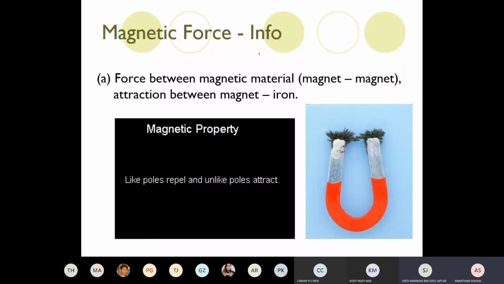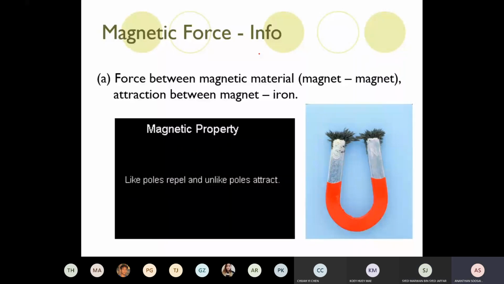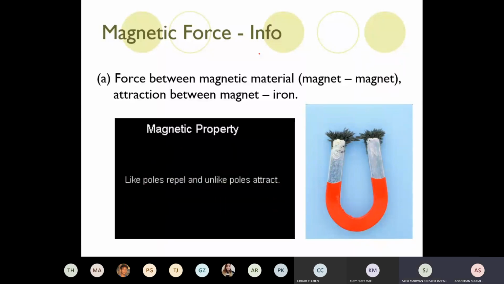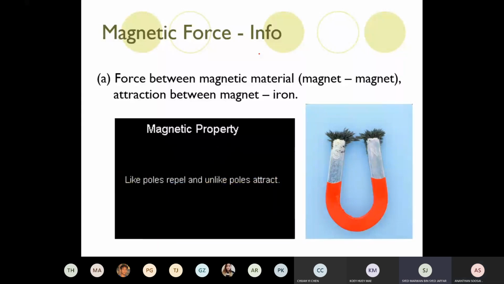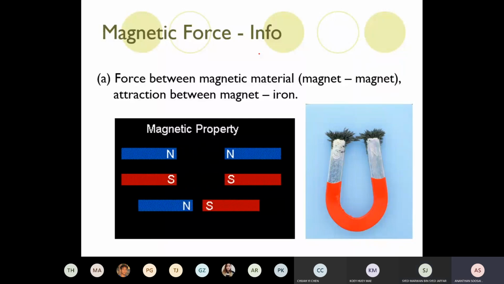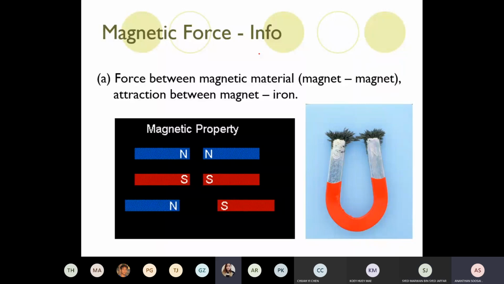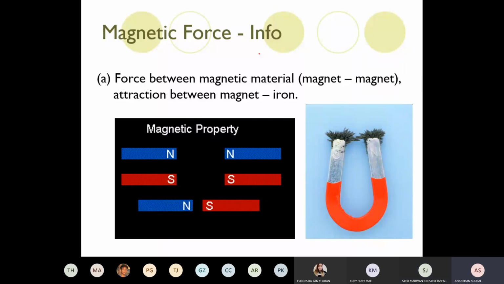Magnetic field. Can anyone tell me, if you don't have a magnetic field, what problem are you going to face? What machines work based on magnetic field? What's the problem in daily life you're going to face if you don't have a magnetic field? Yes, cannot generate energy. Very good. That's the most important one. No generator. You can't generate electricity.